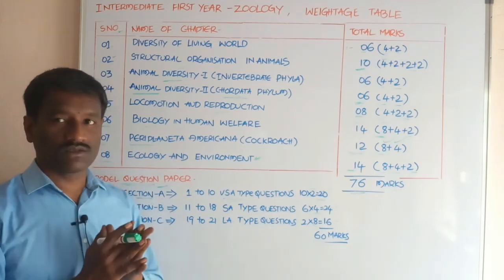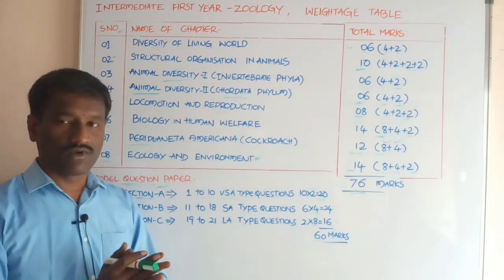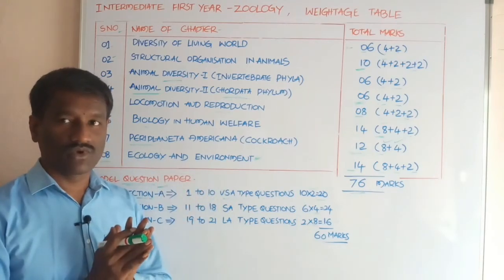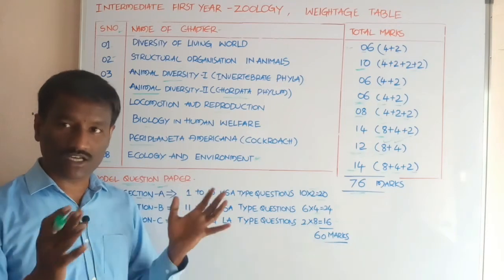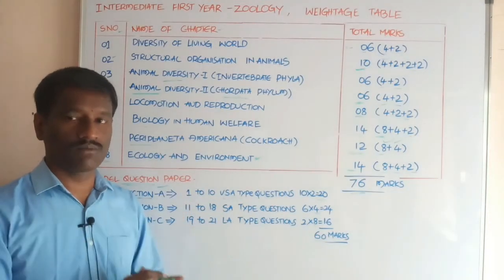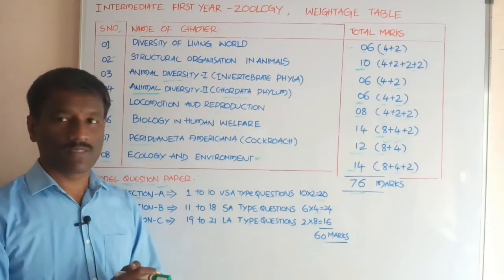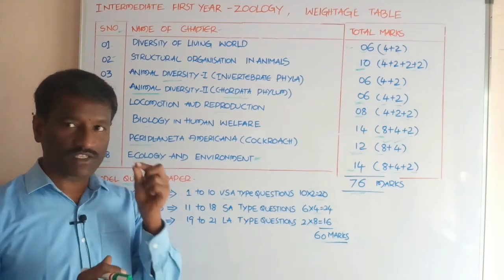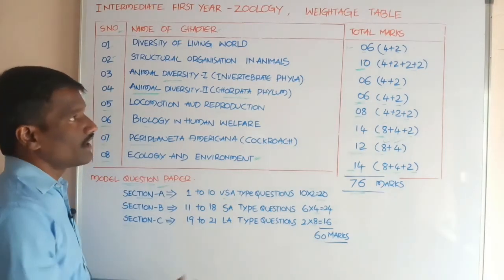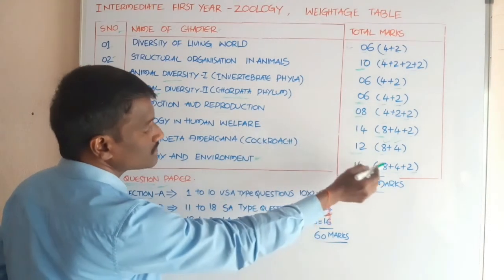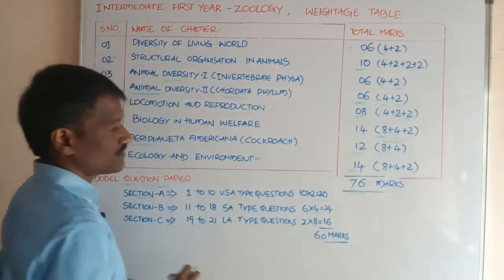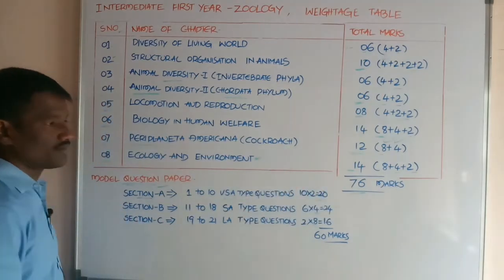Okay, population interactions, environmental issues, nutrient cycles, food chains, food web, ecological pyramids, environmental aspects, ecosystem, types of ecosystem. Okay students, these are the topics present in this last chapter. Weightage from this chapter is total 14 marks, 1 long answer type question, 1 short answer type question, 1 very short answer type question. Total 76 marks.